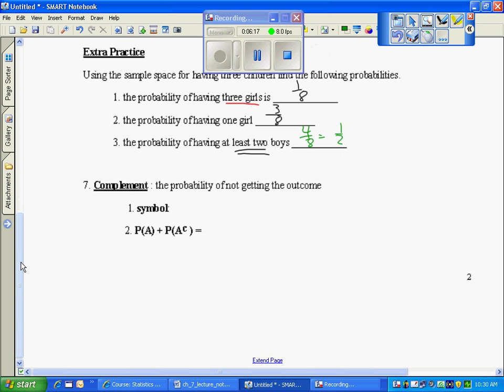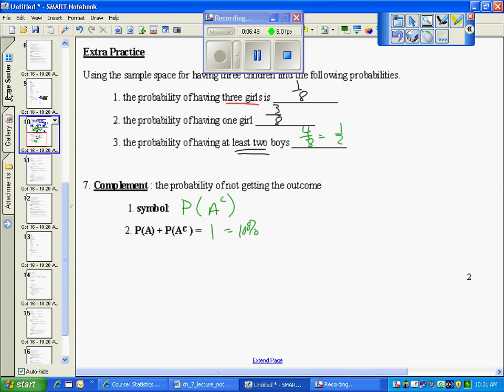You need to look at your sample space and success, which is deemed as what I want to have happen, over the total. The complement is the probability of not getting the outcome. So the probability of having 3 girls versus the probability of not having 3 girls. We write it like this, probability of the event, but I want its complement, so I put a little c there. And the 2 probabilities will total 1 or 100%.